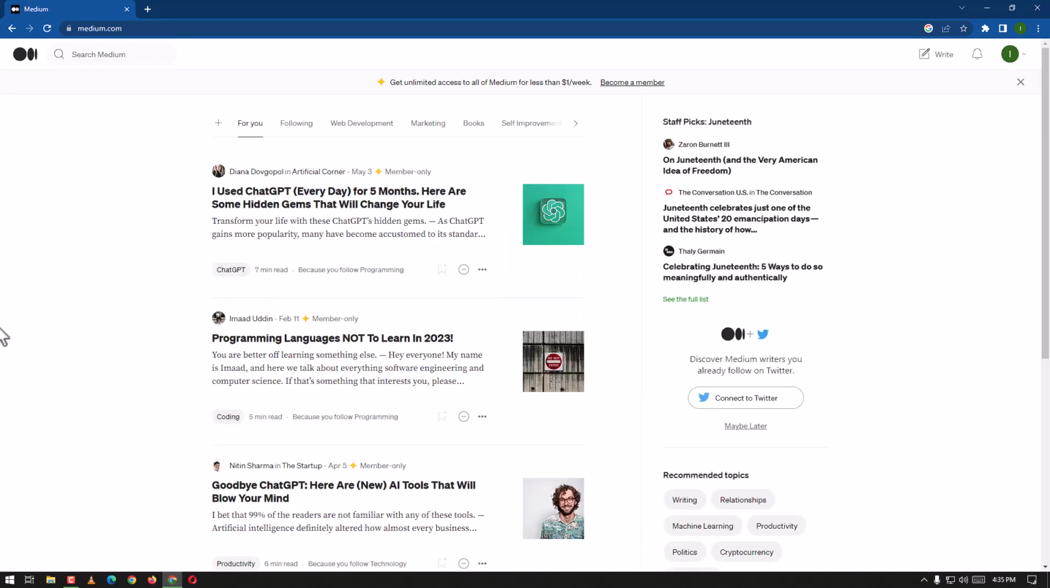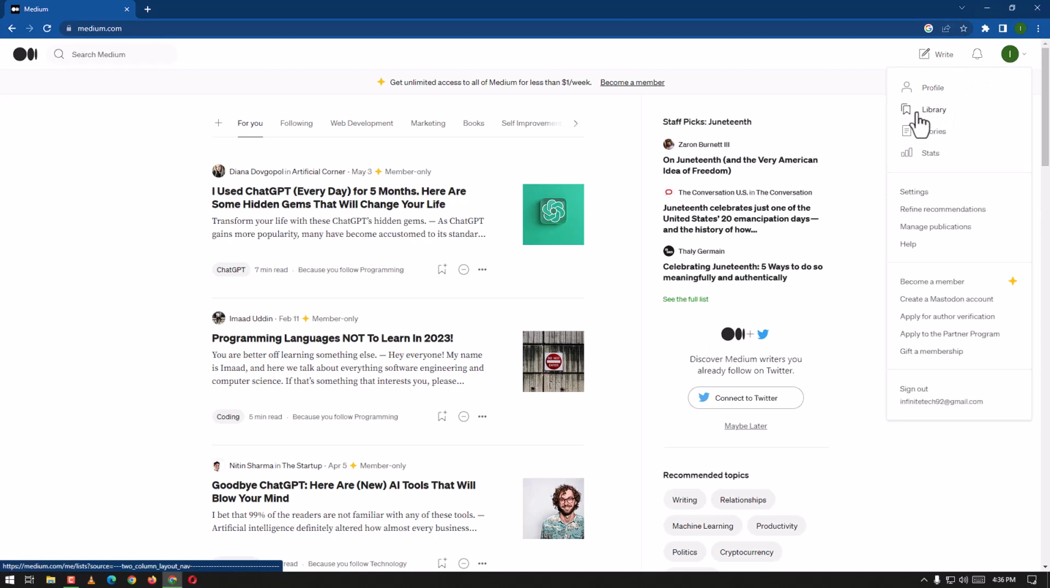Let's get started. So this is the user interface of Medium. Here we have our information, the profile, the library, where our friends are going to be. We can put stories. Here I have the information about the stats. Here we have settings, refine recommendations, manage publications, how we can manage our publications and our writings, help, become a member, we can become a member, create a Mastodon account, apply for author verification, apply to the partner program, gift a membership, and from this point we can sign out.